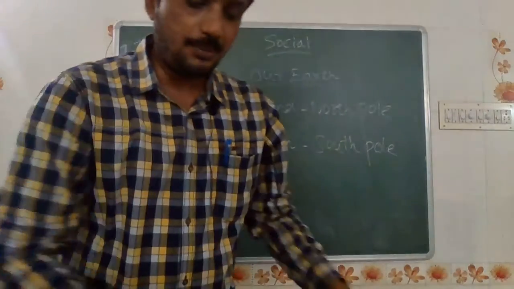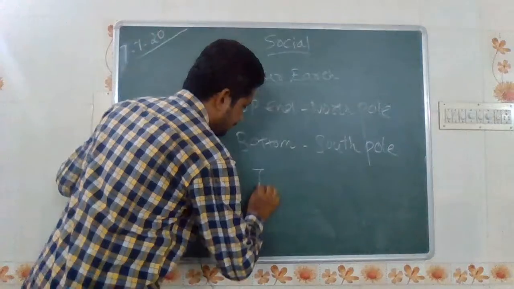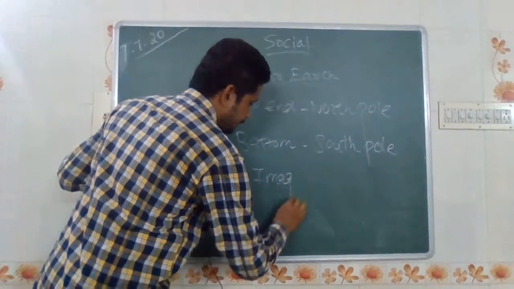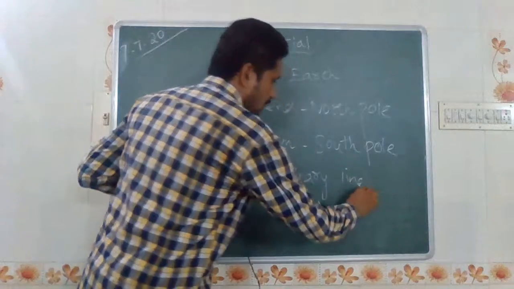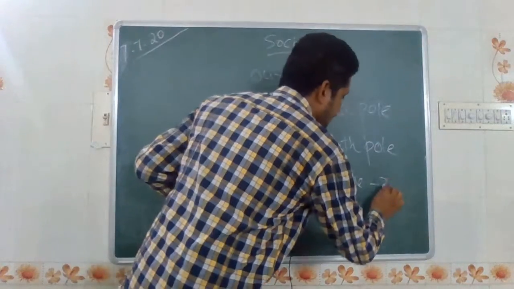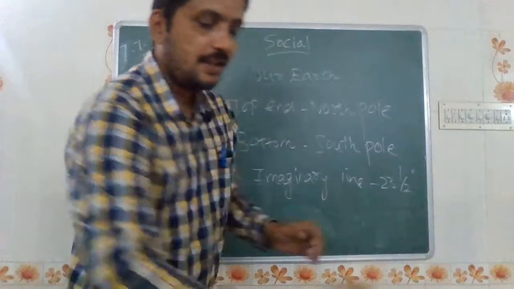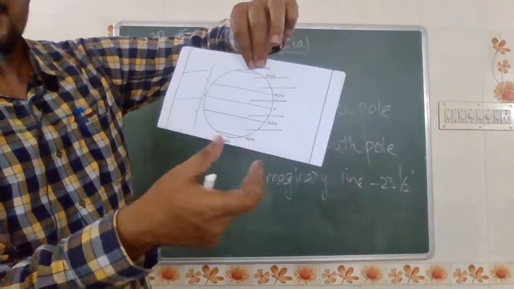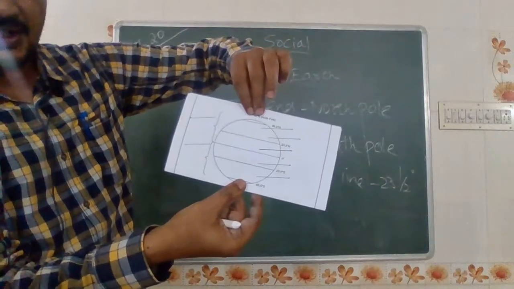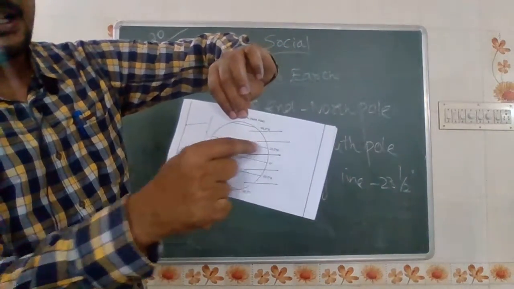Now we briefly discuss the axis, the imaginary line. What is meant by imaginary line? What is the degree? 23.5 degrees. Why is it called 23.5 degrees? See, children, this is the diagrammatic representation of the globe. In this, see here, this is the imaginary line.